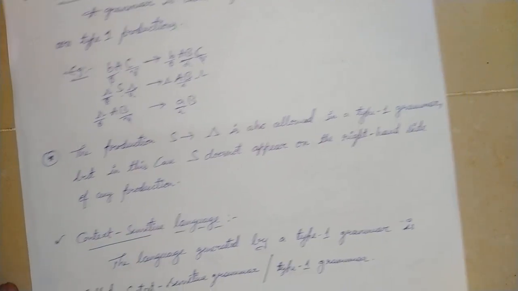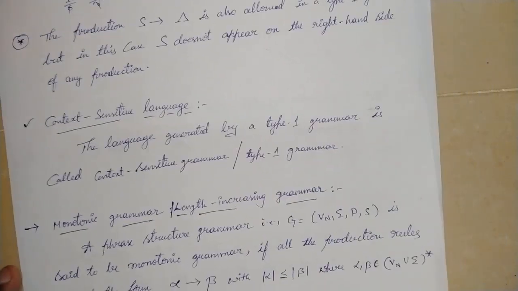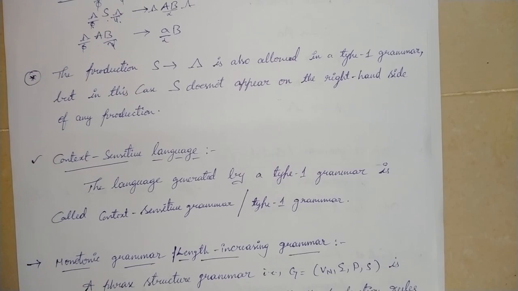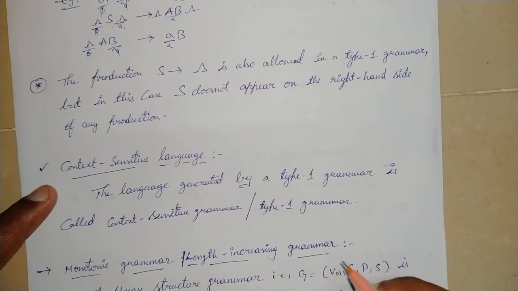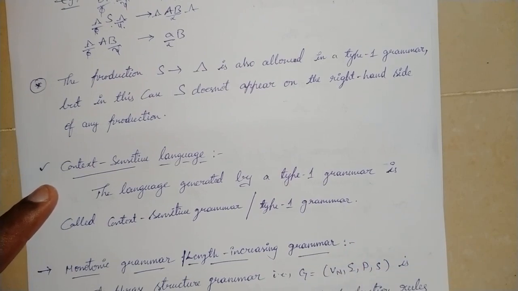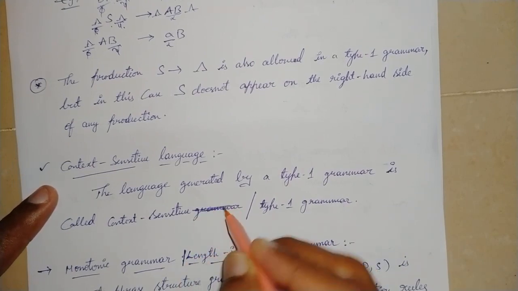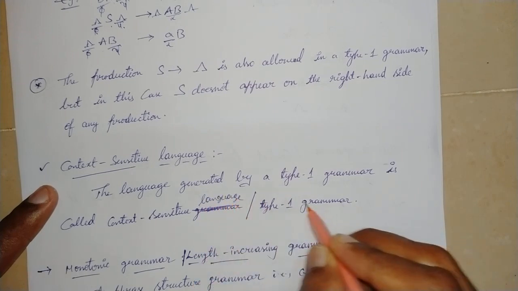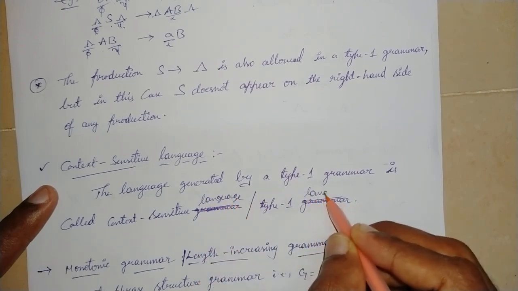A context sensitive language is simply the language generated by the context sensitive grammar.